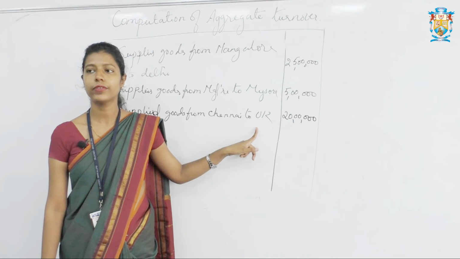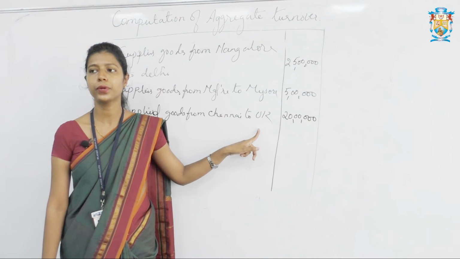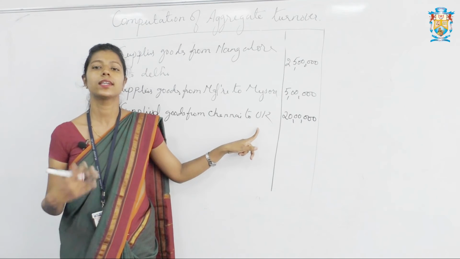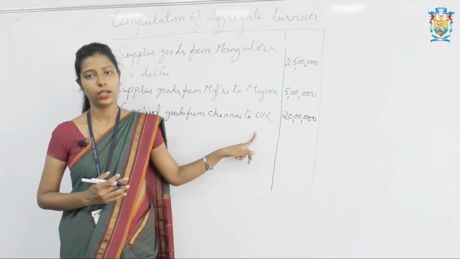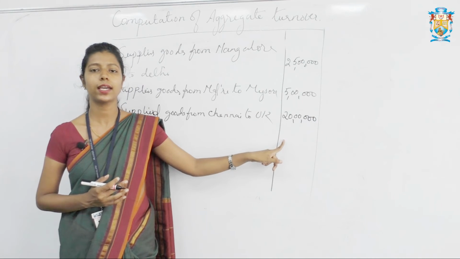Next, fourth one, they have rendered a service from Mysore unit to a person located in Hubli. Again, it's a rendered service or given a service, it is a supply, it comes under aggregate turnover. So again we have to take that under aggregate turnover.